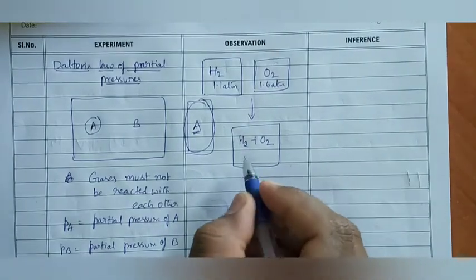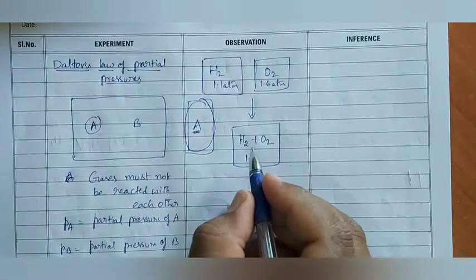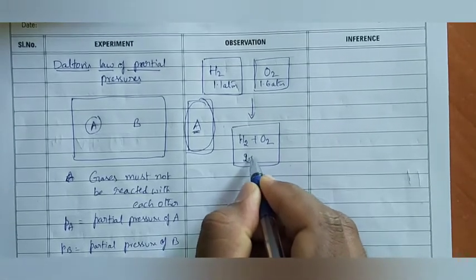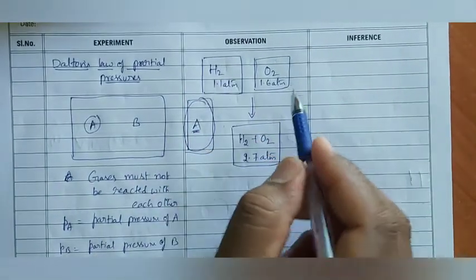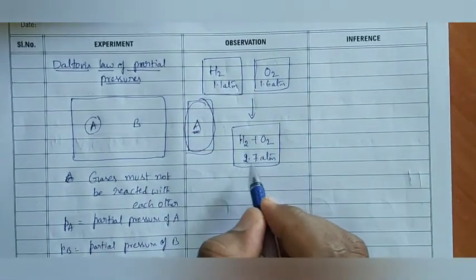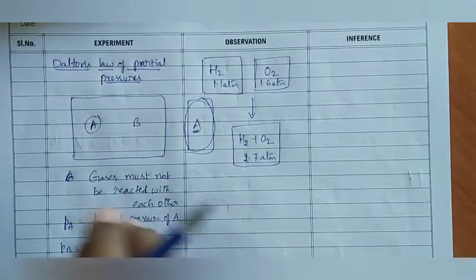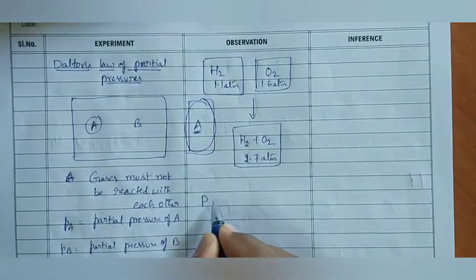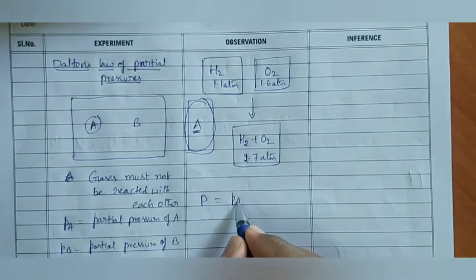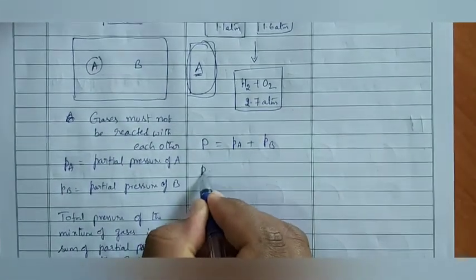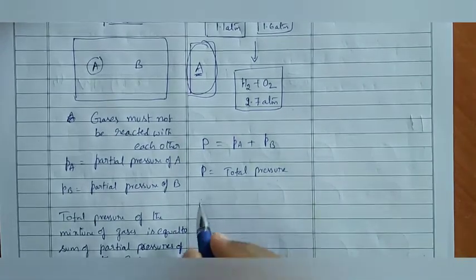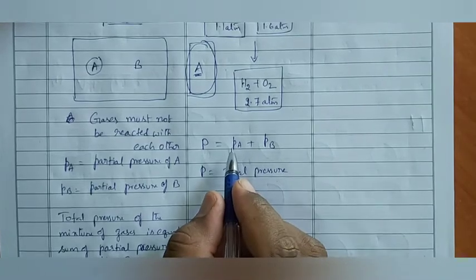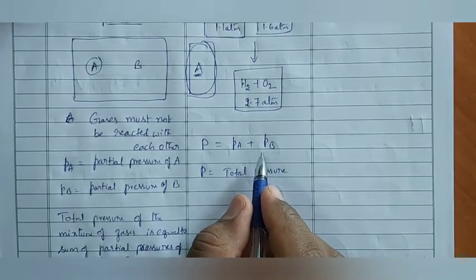Now the total pressure of the container is 1.1 plus 1.6, it is 2.7 atmospheres. Sum of partial pressure of hydrogen and partial pressure of oxygen, we got 2.7 atmospheres. This is the explanation for Dalton's law of partial pressures. Then we can write total pressure P is equal to partial pressure of A plus partial pressure of B, where capital P is equal to total pressure, PA is equal to partial vapor pressure of A, PB is equal to partial vapor pressure of B.